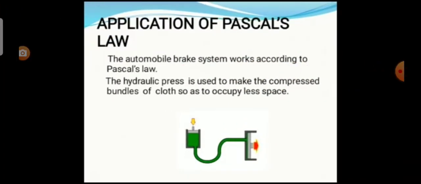Now we see the applications of Pascal's law. An automobile's brake system works according to Pascal's law. The hydraulic press is used to compress a bundle of cotton or cloth so as to occupy less space.